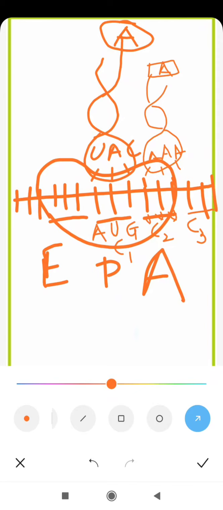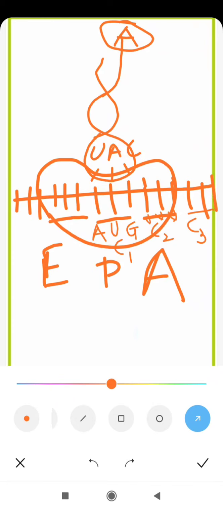Now when the first tRNA is attached to the P site, at the same time the second tRNA will come to the A site and bring the corresponding amino acid, the second amino acid. All the remaining amino acids will be brought to the A site, but only after attachment of the larger subunit.